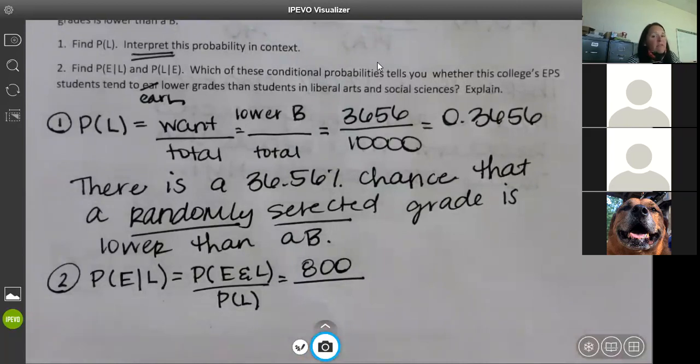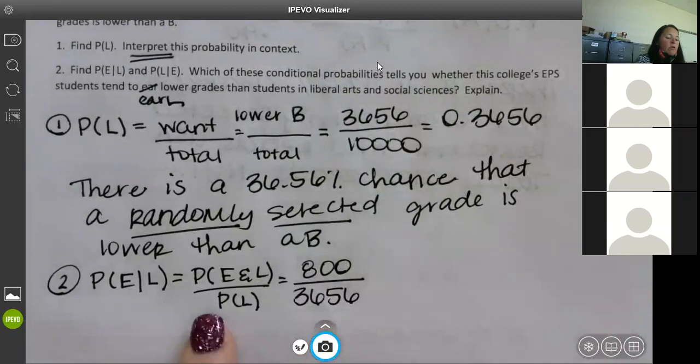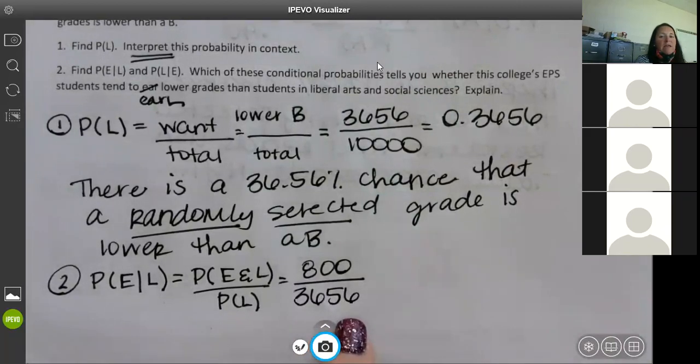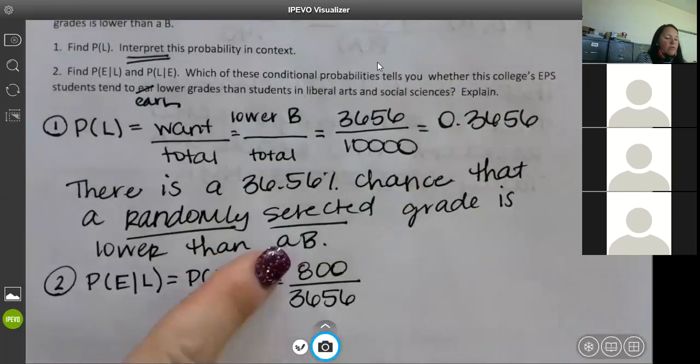We already found P of L. What was it? How many total? 10,000. No. 36. Yeah, 36. Not even the decimal. We just want the probability that we're going to have lower than a B. Again, here's where it's kind of throwing you guys off. So this one would be 800 over 10,000.